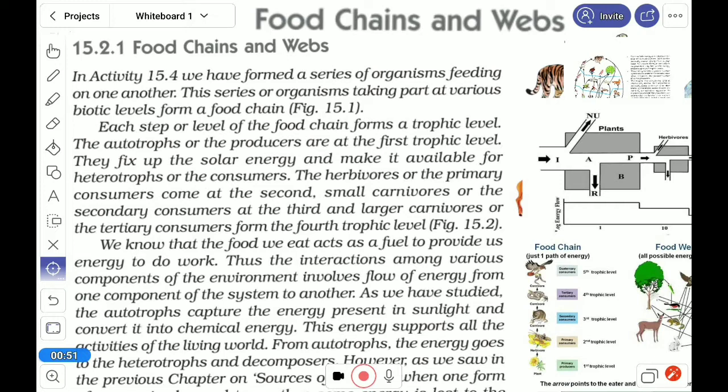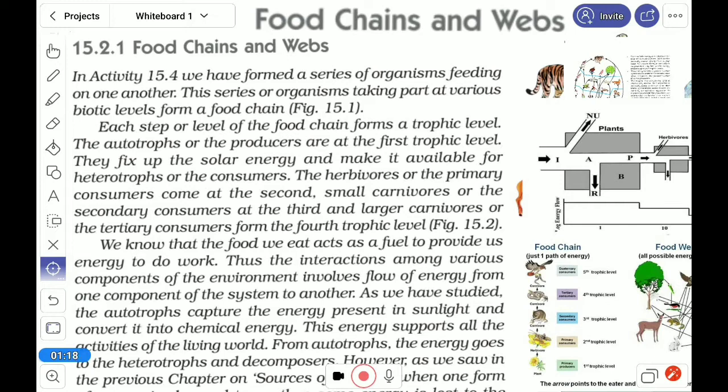These consumers are at different levels, known as trophic levels. All the consumers are animals, taking food either directly from the plant or from another animal.